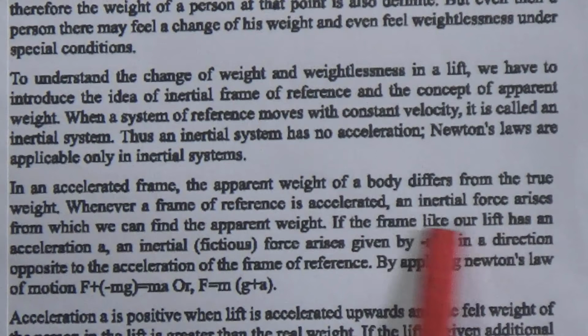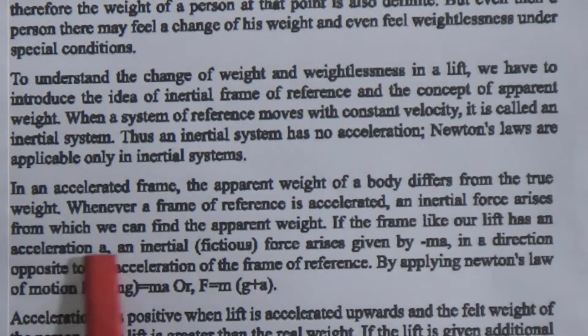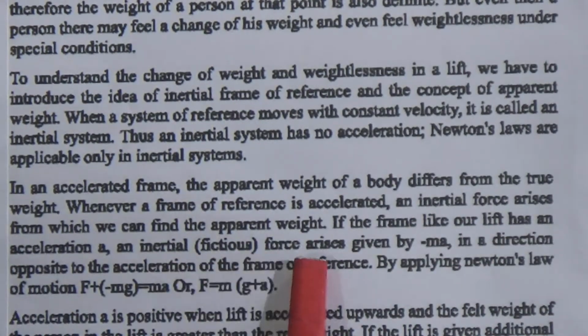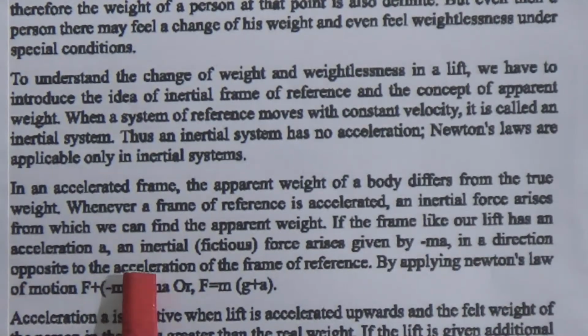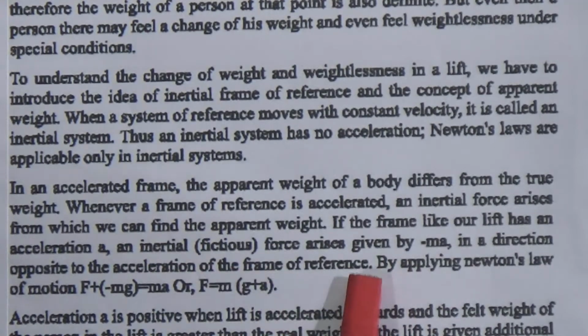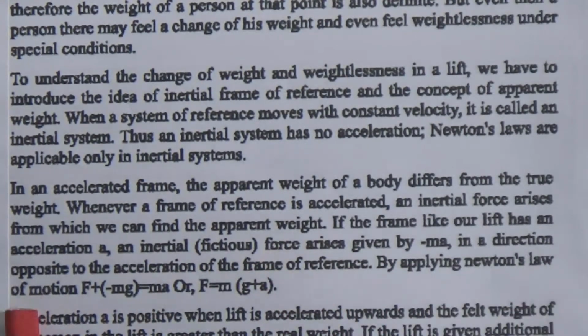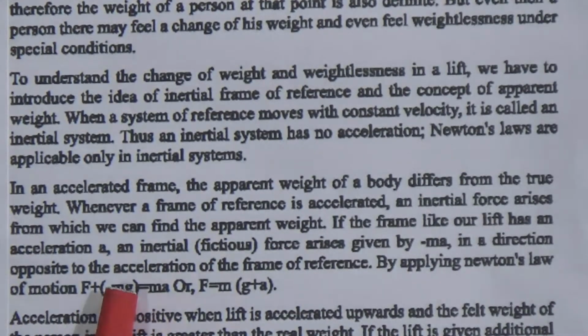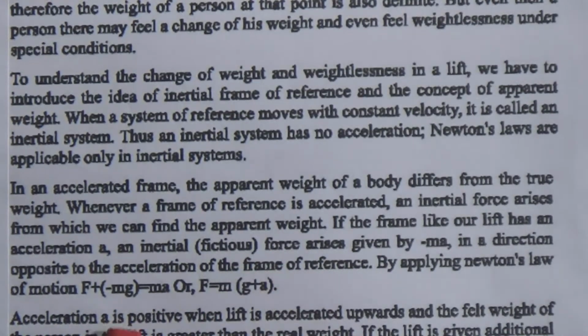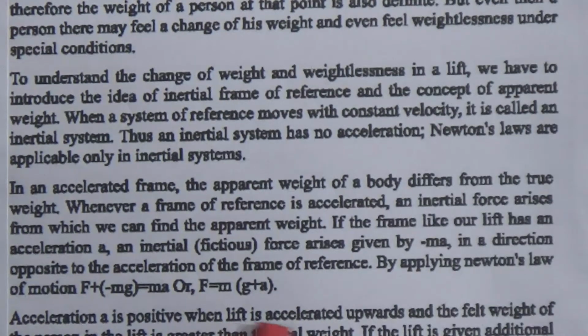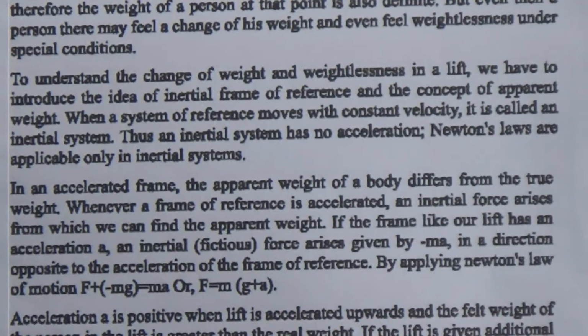If the frame, like our lift, has an acceleration a, an inertial force arises given by minus ma in a direction opposite to the acceleration of the frame of reference. By applying Newton's law, F plus (minus mg) is equal to ma, or F equals m(g plus a). The acceleration a is positive when the lift is accelerated upwards, and the felt weight of the person in the lift is greater than the real weight.